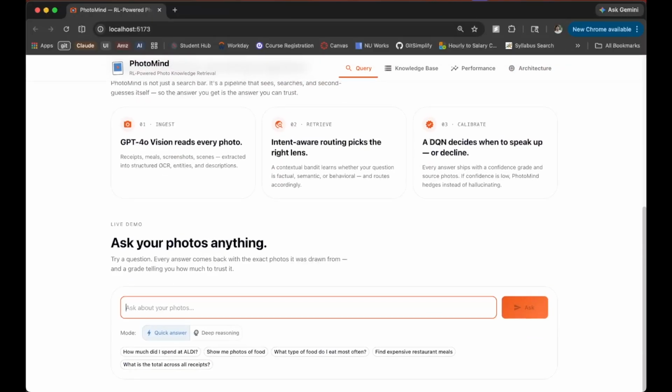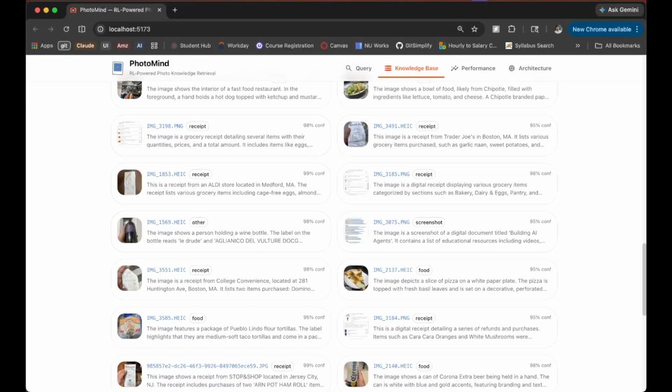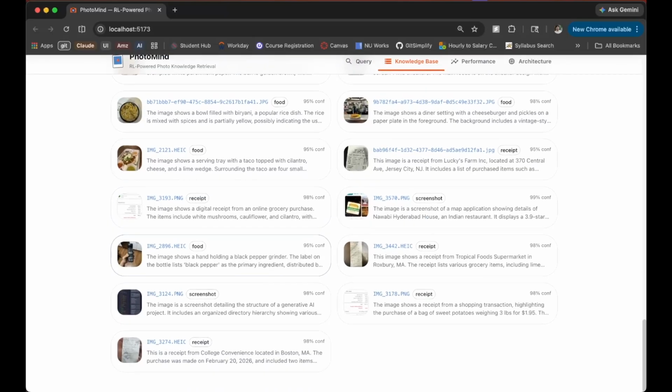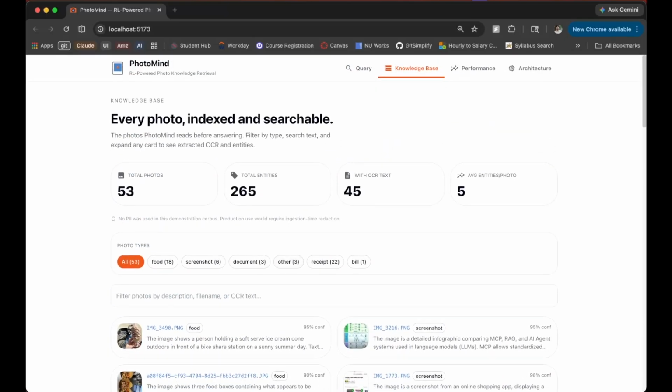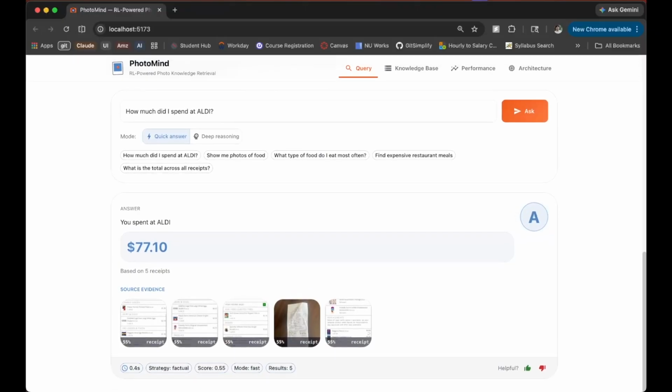Now, I have loaded the knowledge base with the photos of bills and food items and some other screenshots which I find very useful. So this is how our library looks like. Oh, there is one. Well, under a second, grade A confidence you got, and 5 Aldi receipts have been listed here, each with a relevance score and evidence from the OCR text. Same question my phone couldn't answer at all. That felt pretty good the first time it worked.